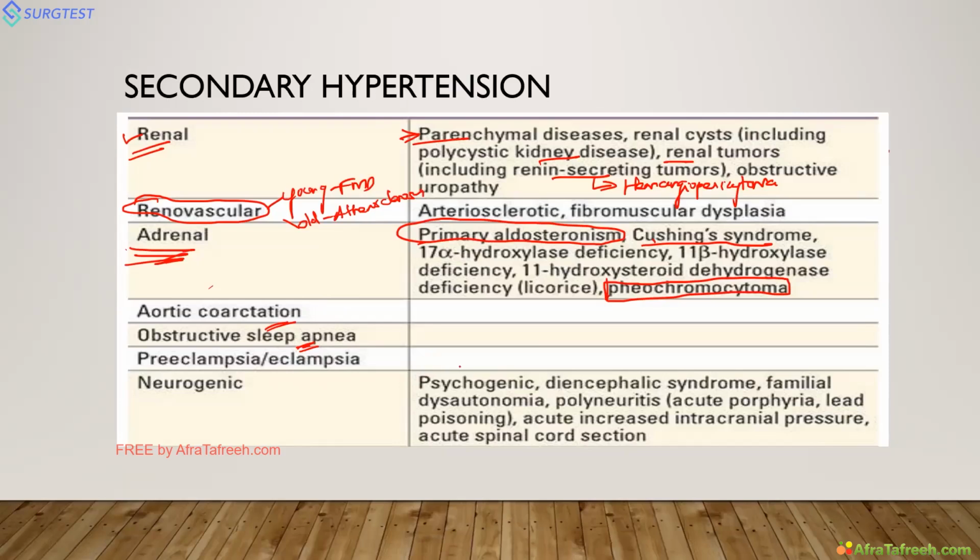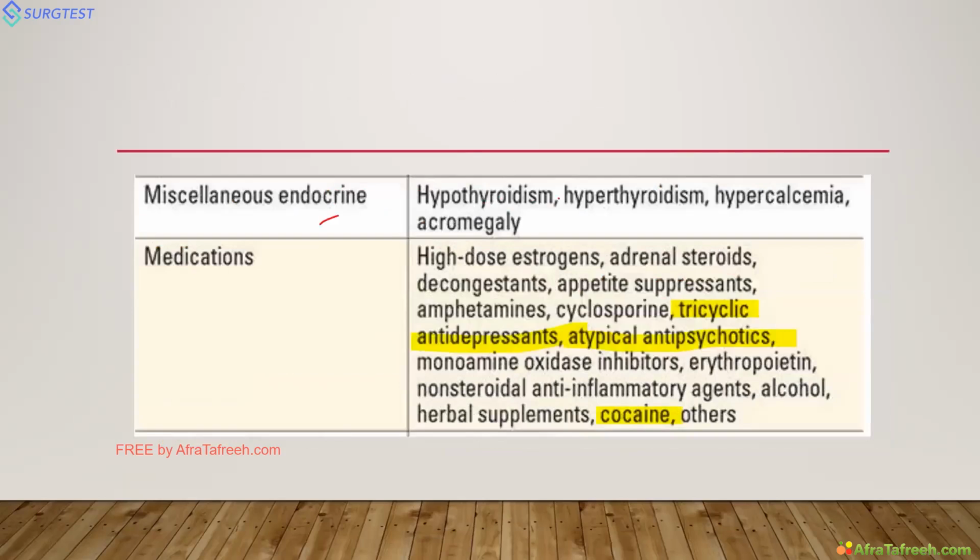Next, miscellaneous causes like hypothyroidism, hyperthyroidism, hypercalcemia, endocrine causes, and medications, which we had in the last question. Those highlighted in yellow: tricyclic antidepressants, atypical antipsychotics, and cocaine. And even erythropoietin will increase the blood pressure. Erythropoietin and NSAIDs. We should not prescribe unnecessary NSAIDs to hypertensive patients. NSAIDs and cyclosporin. We all know cyclosporin increases BP.